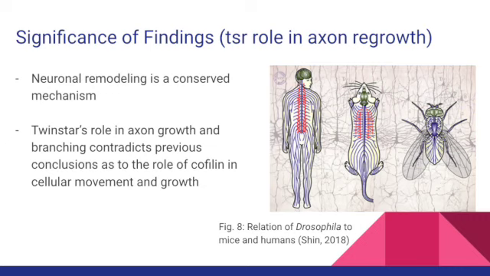Though in Drosophila, these findings have strong implications for gamma neurons in humans and medicine that could be used and made to treat mutations in neuronal growth. Neuronal remodeling is a conserved mechanism, and as such, the discoveries made in Drosophila set a precedent for future studies in humans. Furthermore, Cofilin has previously been thought to only have a role in depolymerization as a severing protein, whereas this paper has shown that its role in axon growth and branching is more significant than its role in creating G-actin availability, changing the way we have previously thought about cellular movement and growth.